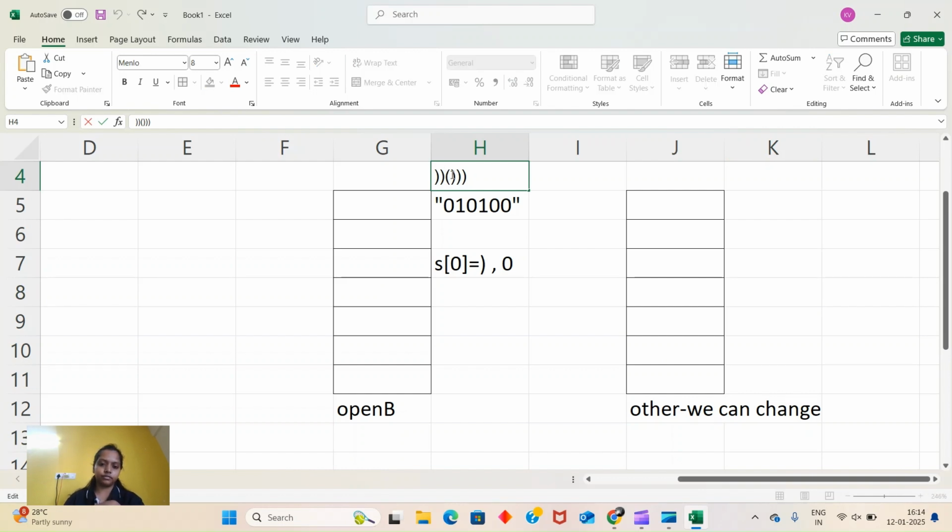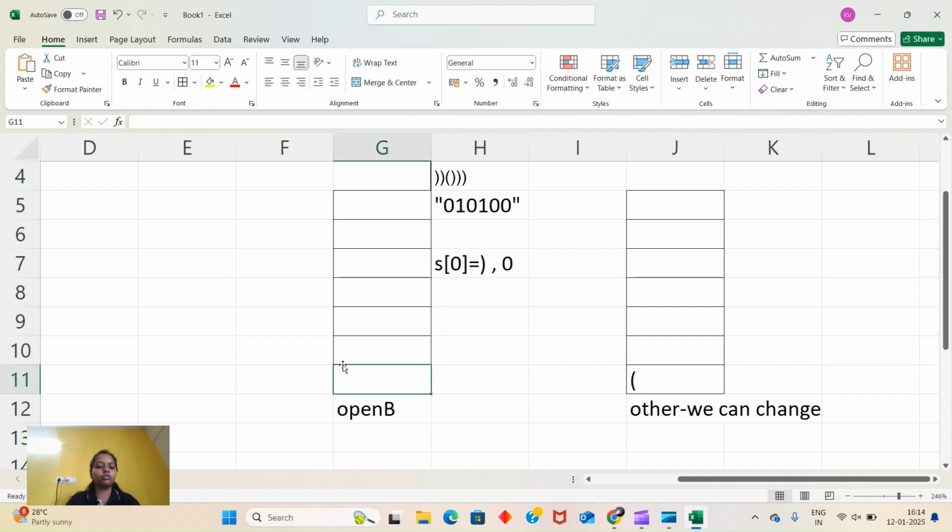Now for the next, we have this 0, that means it is an opening. Anyway, we'll add it to other. For the next we have 1, that means we cannot change it, which is a closing again. For a closing, first we have to check the open. For now it is not there, but let's say we got a closing bracket. Then we want an opening to make this valid. So that was our first condition.